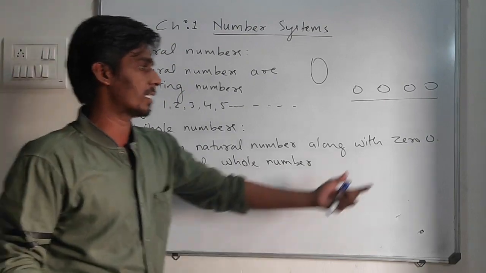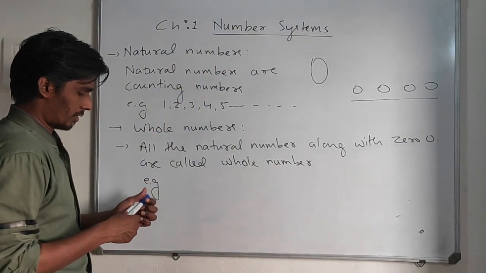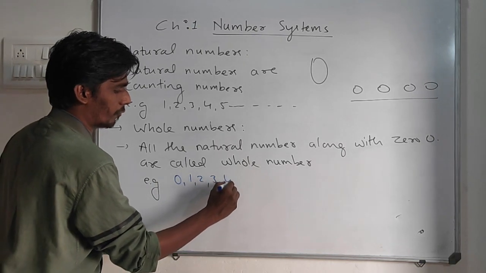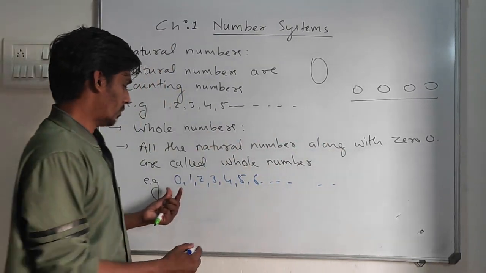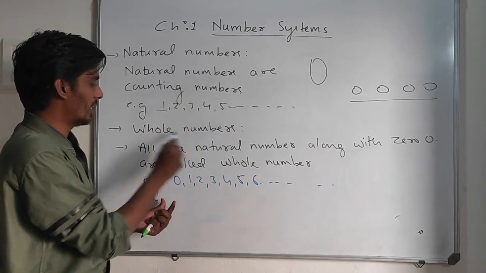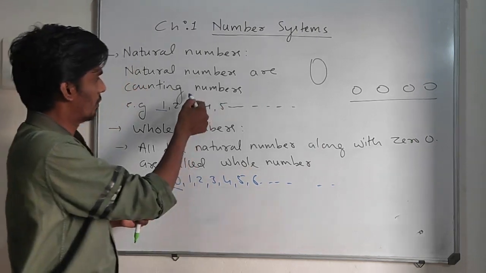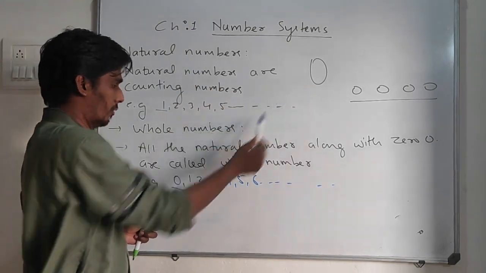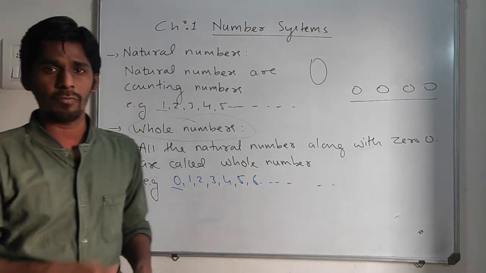So whole numbers start from 0. An example of whole numbers is 0, 1, 2, 3, 4, 5, 6 and so on till infinity. The difference is that the smallest natural number is 1 and the smallest whole number is 0. The remaining numbers are normal natural numbers. So if we combine natural numbers with 0, we get whole numbers. This is the second type of number system.